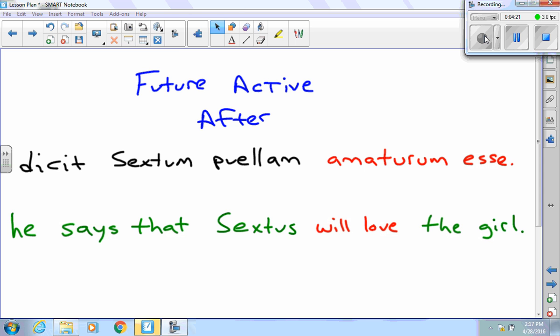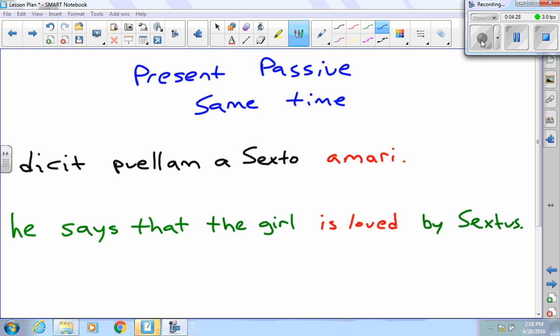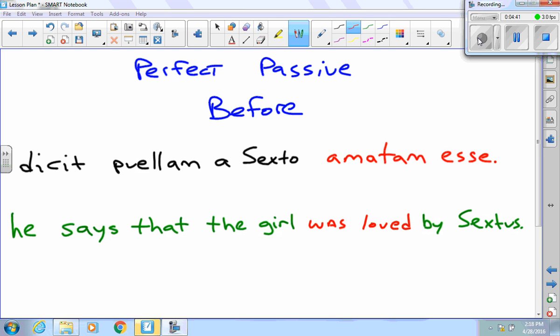He says that Sextus will love the girl. Now I can move to my passive, but remember my passive, I have to have an agent, and I'm going to change the girl to the subject. If I use the present passive amari, I've changed Sextus to the ablative of agent. I've kept puellam as my subject. He says that the girl is loved by Sextus. Translates as the same time. Change it to the perfect passive. Happens before. He says that the girl was loved by Sextus.